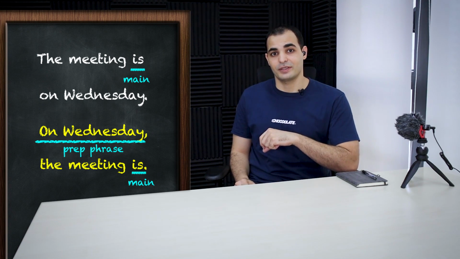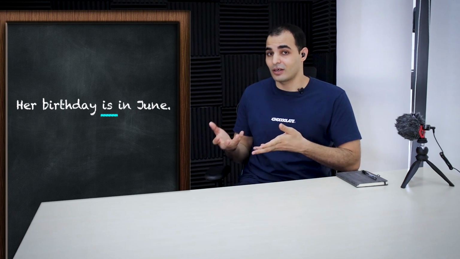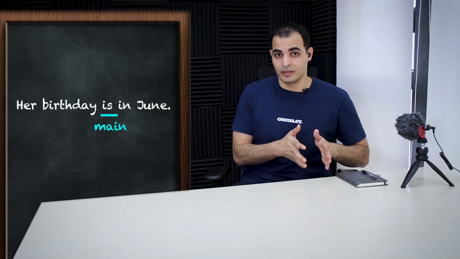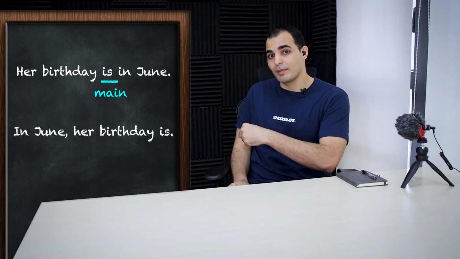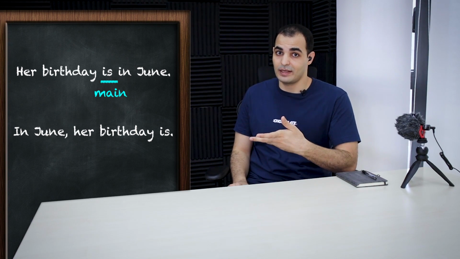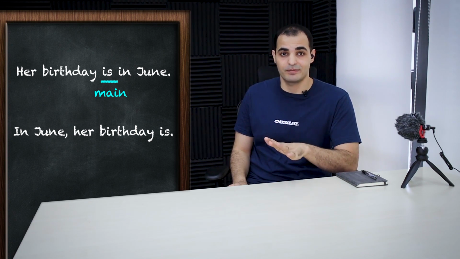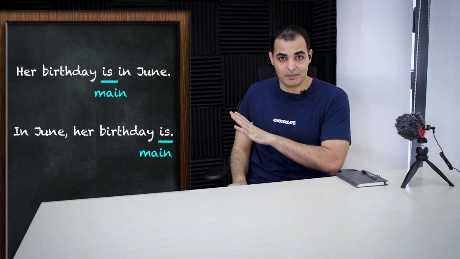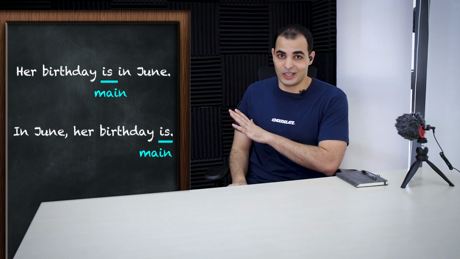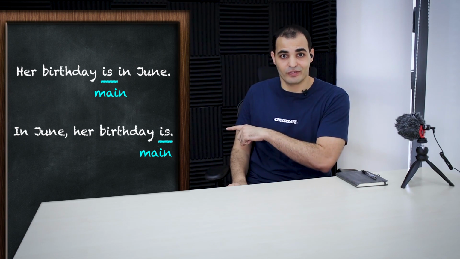Let me ask you another question. This sentence, her birthday is in June. How many verbs are there in this sentence? The answer is only one verb, "is". So it's not an auxiliary verb, it's the main verb. Now, can we say "In June, comma, her birthday is"? Can we say that? The answer is no. No, you can't. Because the word "is" here, that's the main verb of the sentence. We cannot end the sentence with am, is, are this way.